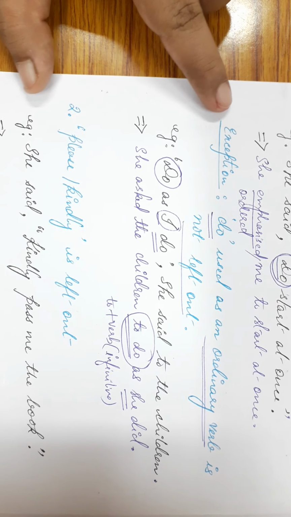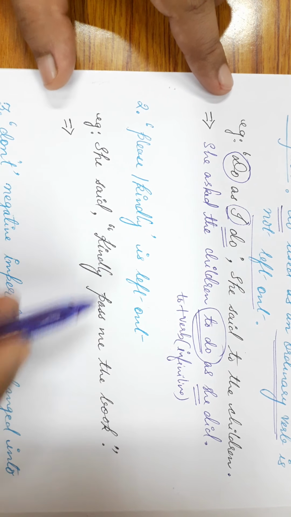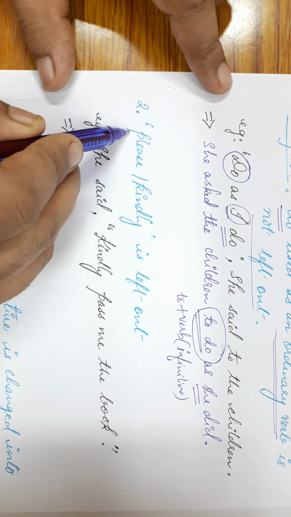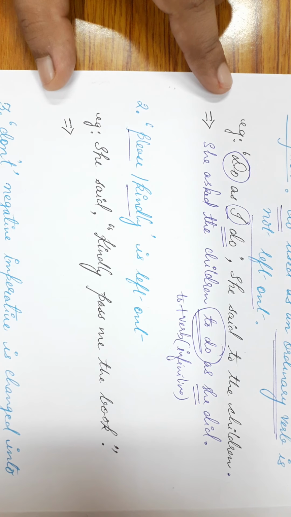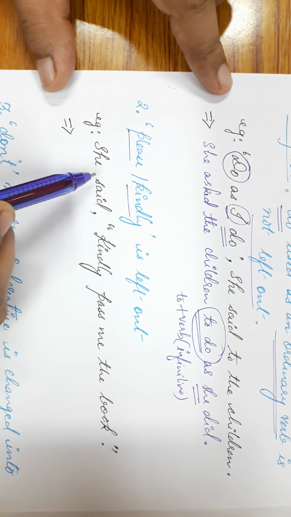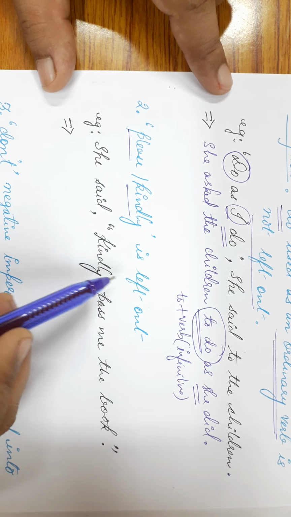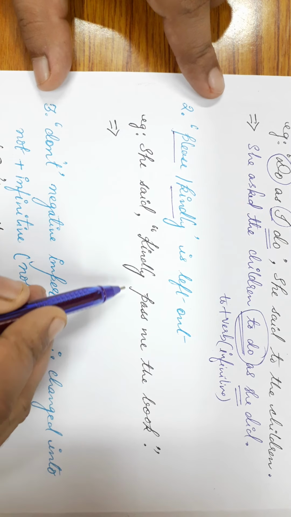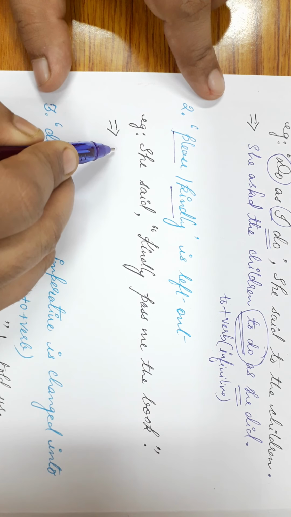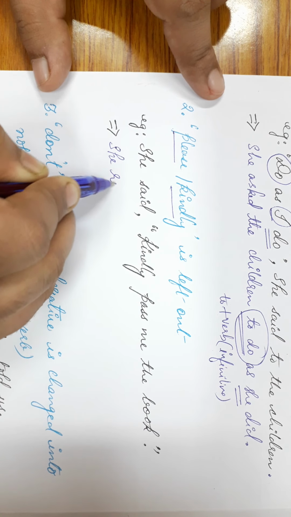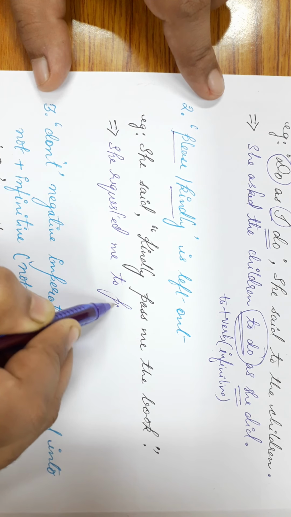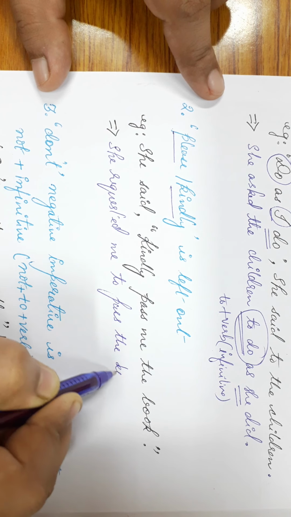Alright, now let's move on to the next one. What happens when the direct speech has got a word like please or kindly? This I told you last time also, that whenever we have words like please, kindly, these are left out when we convert the imperative sentence from direct speech to indirect speech. Suppose she said, kindly pass me the book. So this will become, she requested me to pass the book.